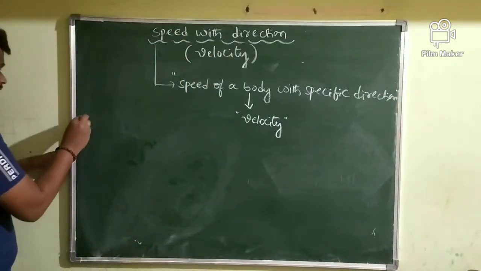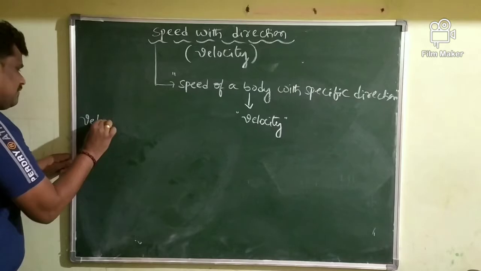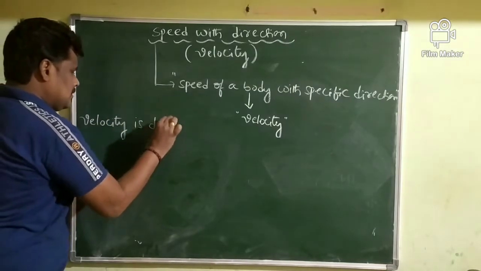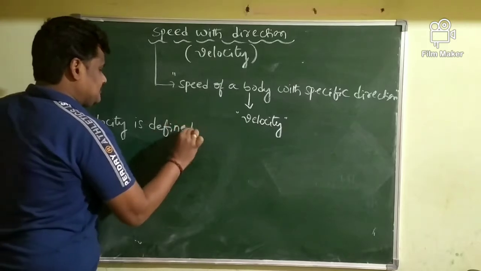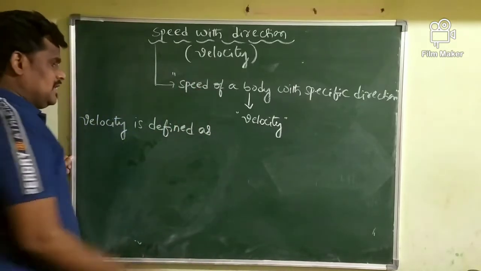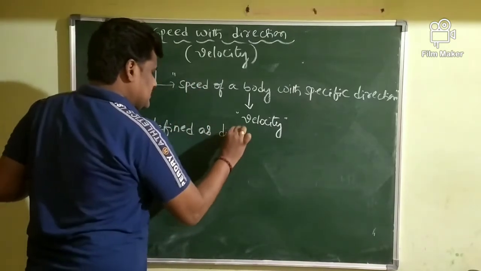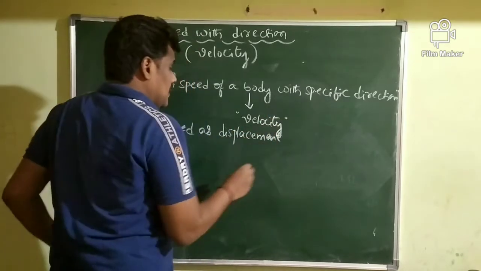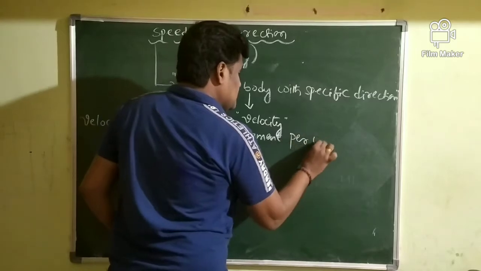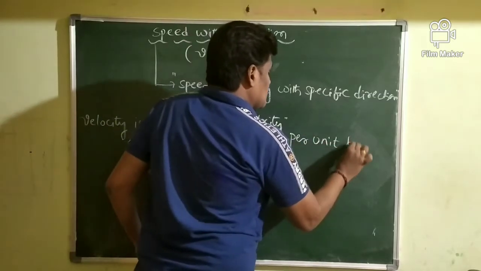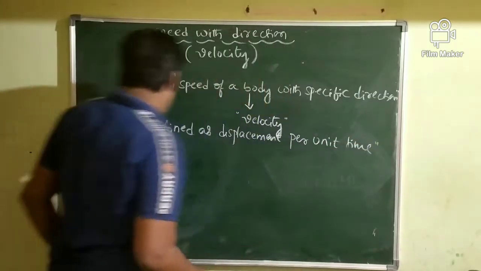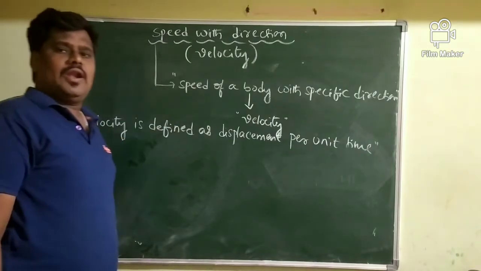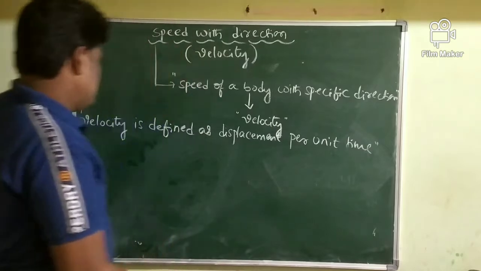Write down the definition here: velocity is defined as displacement per unit time. Displacement per unit time of any moving body, we'll call velocity.